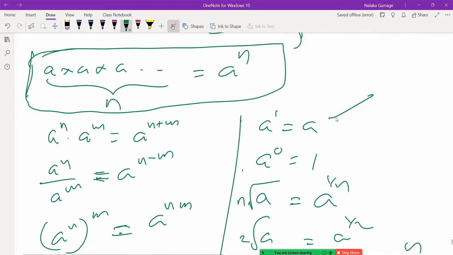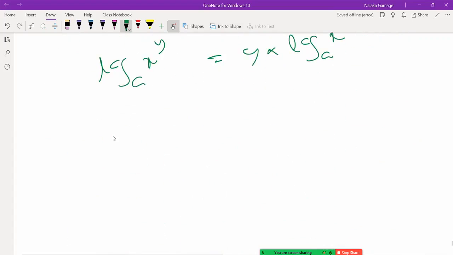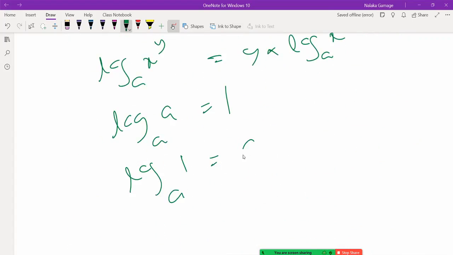Next, there are special log values. Log a to the base a is 1. Log a of 1 is 0. So it's all about patterns, understanding the pattern, not remembering formulas. This is because a to the power 1 is a, and 1 can be written as a to the power 0.